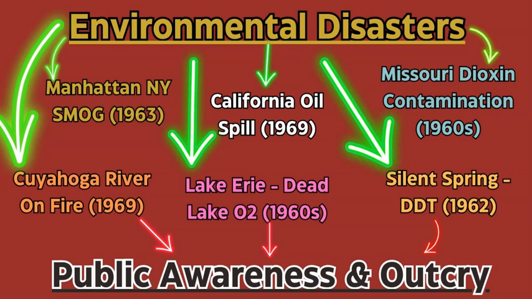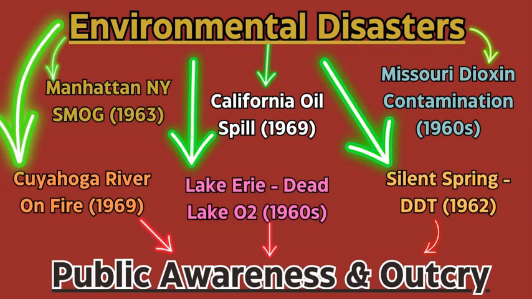These events were an eye-opener for the public and also the government in terms of the action they're going to take to ensure these events did not repeat itself. So like the smog event of 1963 in Manhattan, where it killed between 300 and 400 people. Then you had the California oil spill of 69 off the coast of LA and just made a huge mess of that ecosystem and coastline.